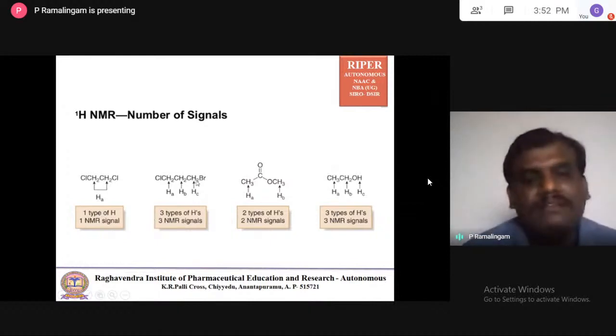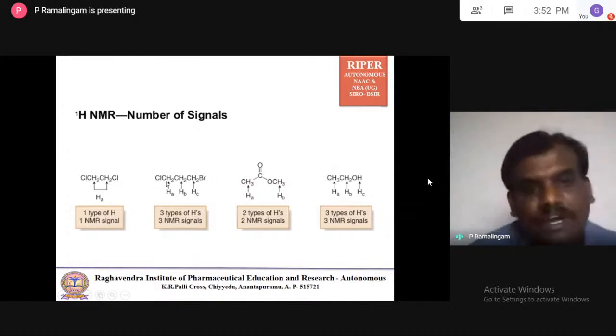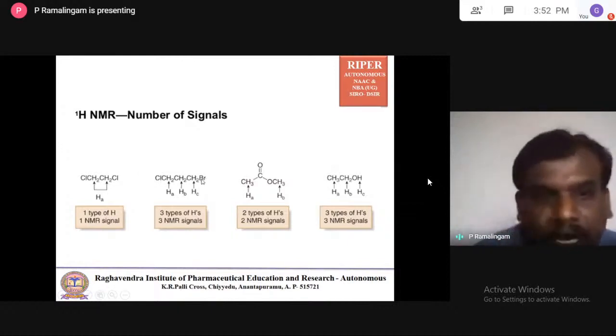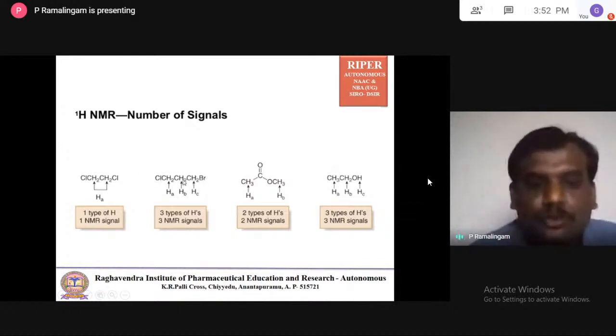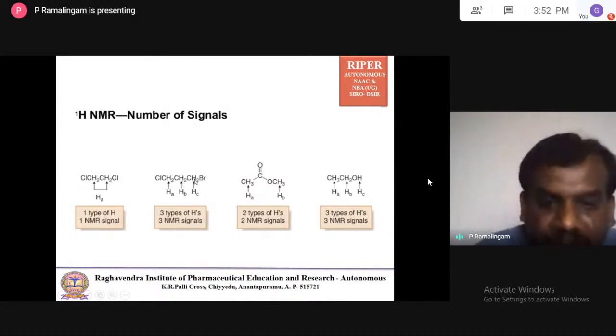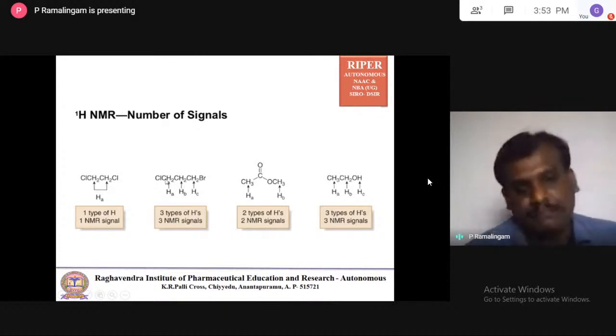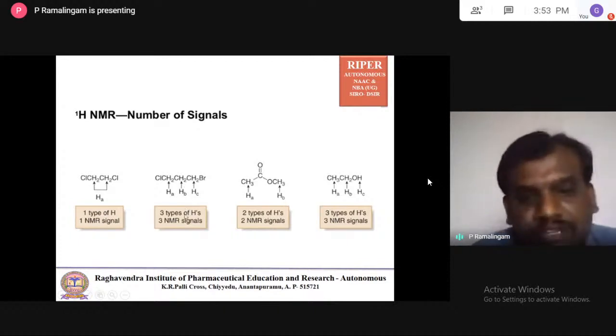But here, you see this side is bromine and this side is chlorine. Automatically, the electron density differs, because chlorine is more electronegative than bromine. This CH2 is surrounded by CH2 and chlorine, but that CH2 is attached to bromine. So the electron density of this carbon and this carbon are not the same. Finally, this molecule gives three signals, and the other gives two signals.